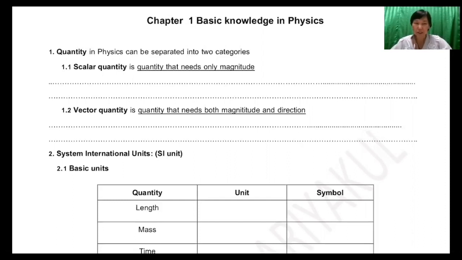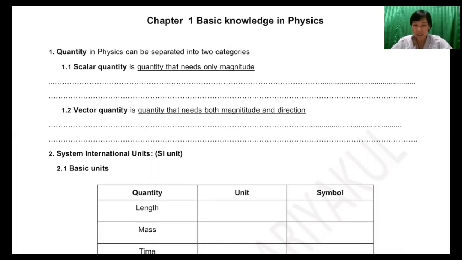And how different between scalar and vector quantities? I think that most of you know already, but I will tell you again. Scalar quantity is the quantity that needs only magnitude. What does it mean, needs only magnitude? It means that when we set the value of that quantity, followed with the unit, we all understand.